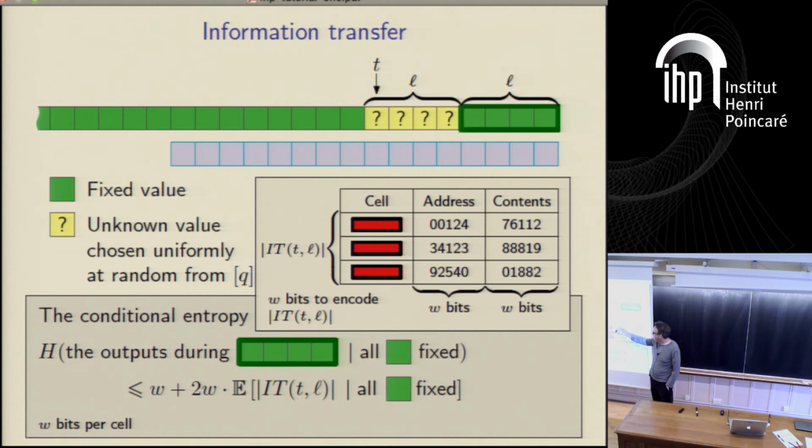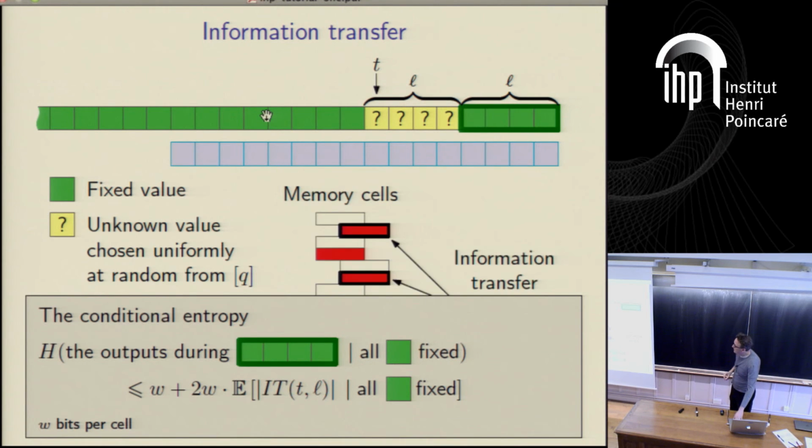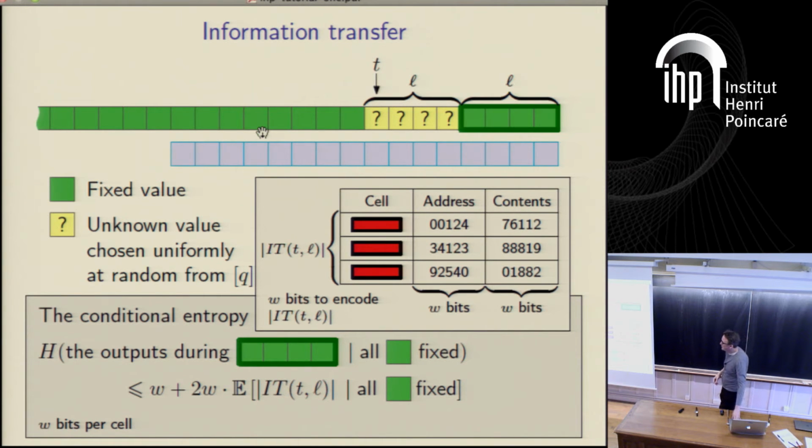For the information transfer, we simply store the address of every cell that was written and not overwritten, so every cell that was in the information transfer, and we store its contents. It takes us W bits to store the address and W bits to store the contents. It's a very simple encoding. We also need another W bits, I think, in order to make sure we know how long this encoding is going to be. So that's the encoding. We have to persuade ourselves then that we can actually use this encoding.